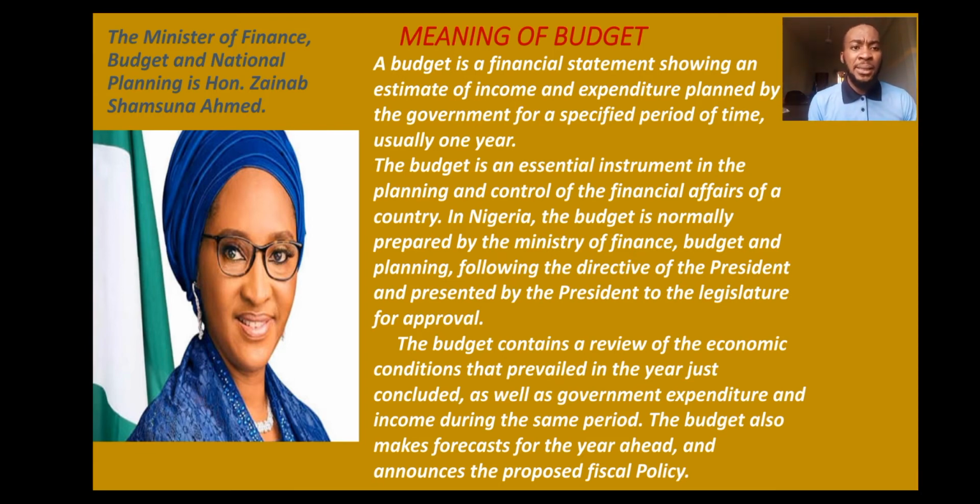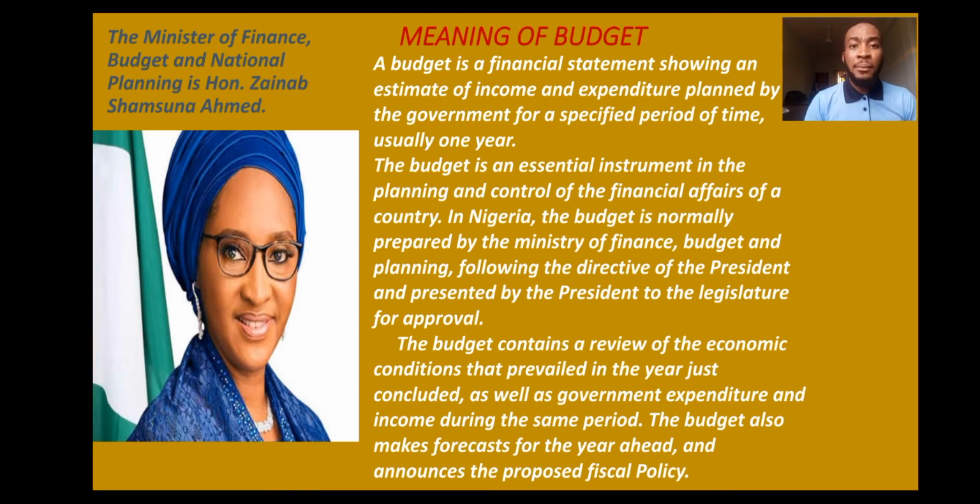Now, in the Nigerian case, you have the portfolio joined together, Ministry of Finance, Budget and National Planning joined together. And this ministry is being chaired by who? Now you can see a beautiful lady on your screen. She is the current Minister of Finance, Budget and National Planning, in the person of who?